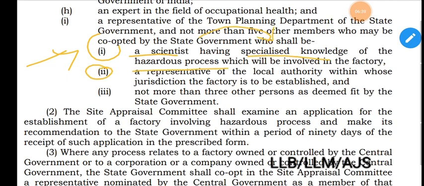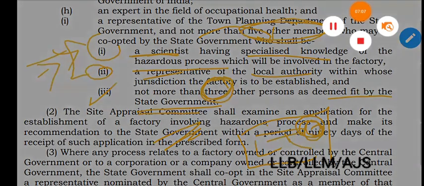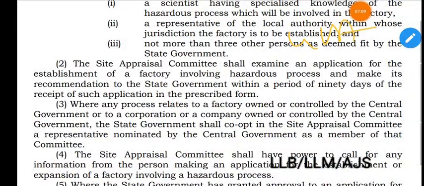2, a representative of the local authority within whose jurisdiction the factory is to be established. Then 3, not more than 3 other persons as deemed fit by the state government, and these other 3 persons shall be appointed by the state government. The 2 persons shall be one scientist and another a representative of the local authority, and these other 3 persons shall be appointed by the state government. Total 5 other members.